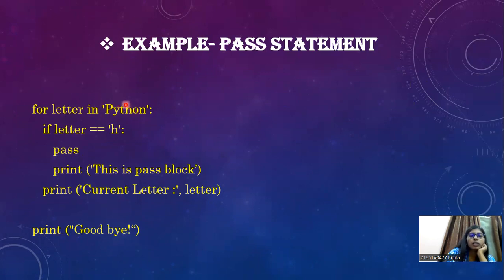So in this string Python, if the letter equals h, then pass, and it prints 'This is a pass block'. Otherwise it prints the current letter, and finally prints goodbye.